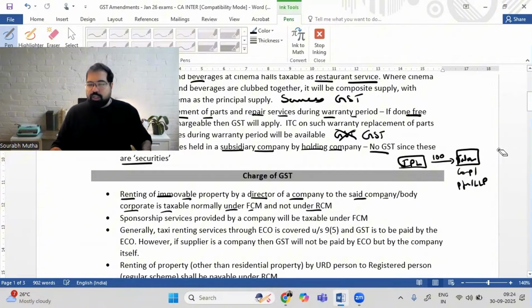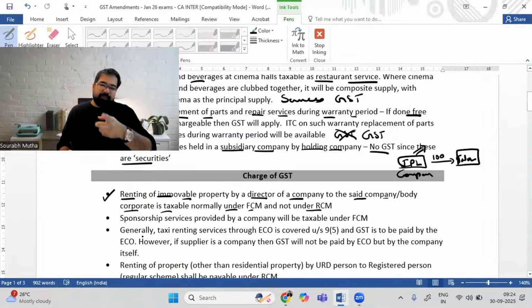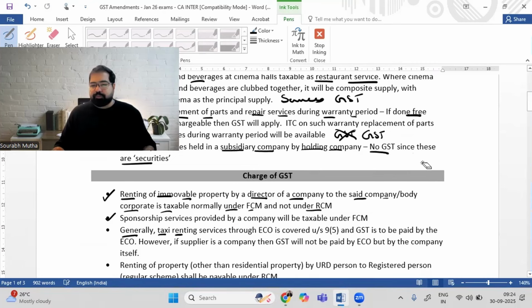Now, what is the change? The change is this. If IPL is IPL Private Limited, that means if it's a company, then we will not look at the other person. This was always going to be under FCM. This is a big change. So I'm expecting one of these questions to be asked here. This one is sponsorship services, then renting by the director of the company. Generally, taxi renting services. Now let's talk about taxi renting services. Guys, this is Uber.